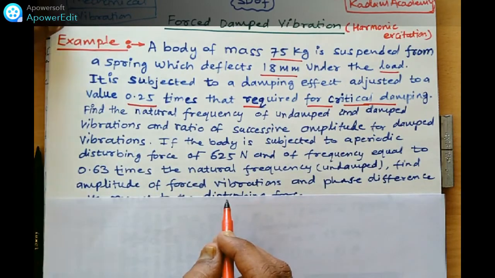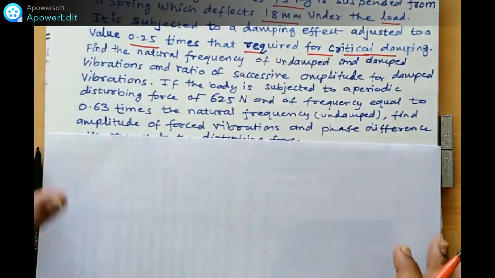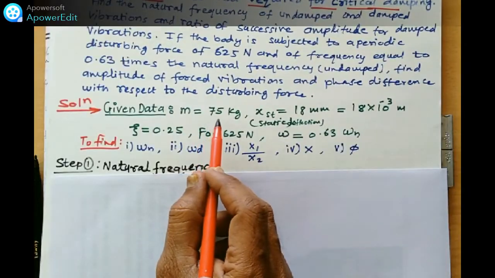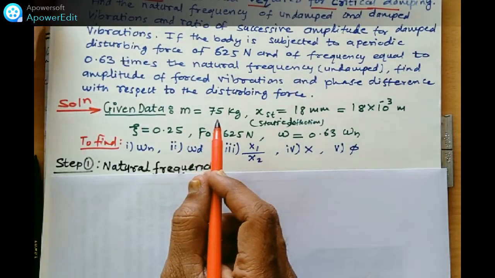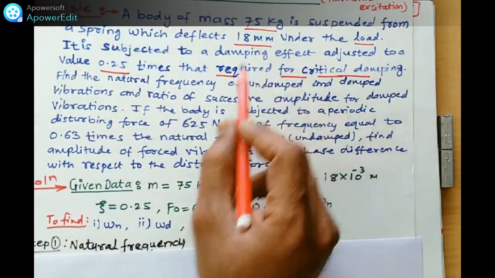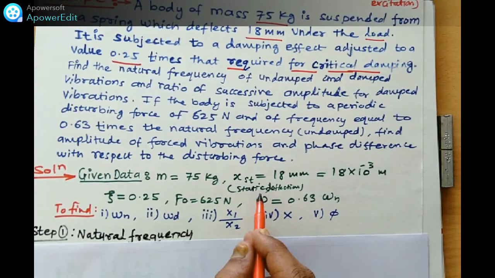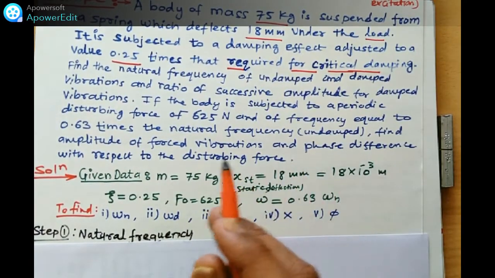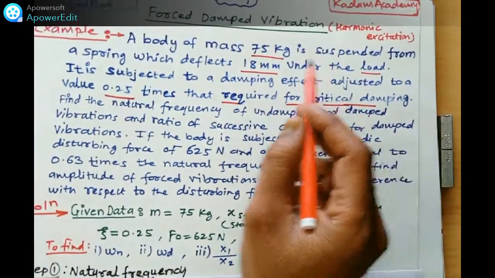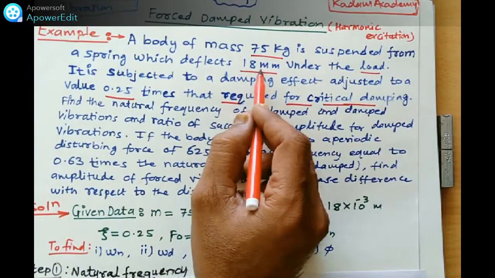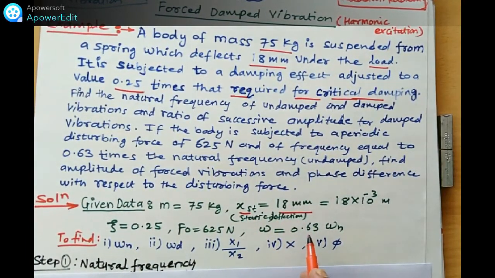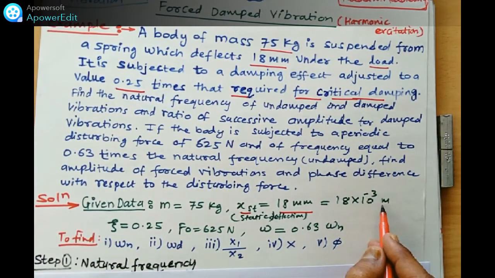What we have to find out? Natural frequencies. I will show you what we have to find out. Here M is given, 75 kg, that is the mass. The XST means static deflection. When there is no fluctuating, no harmonic force applied, then the static deflection XST is 18 millimeter, 18 into 10 raised to minus 3 meter.